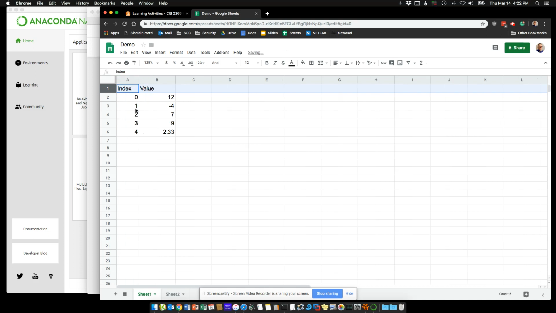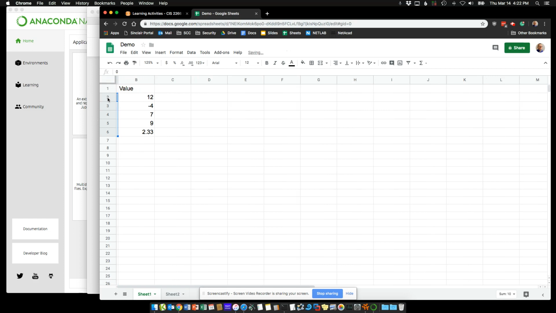So the demo shows us this. We have an index value of 0 to 4. So again, our indexing starts with 0, so I left this column here for you. And what we usually work with is the values. But again, in Pandas, series start at 0, as well all arrays do. But you can think of it almost like a spreadsheet, where we have column 2, column 3, column 4, column 5, column 6, and here's the values assigned to those columns.